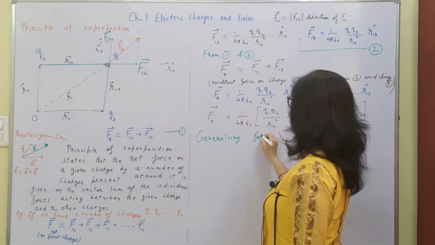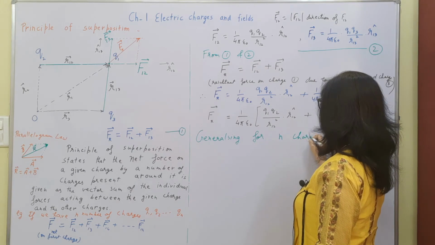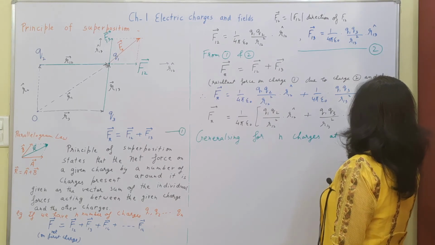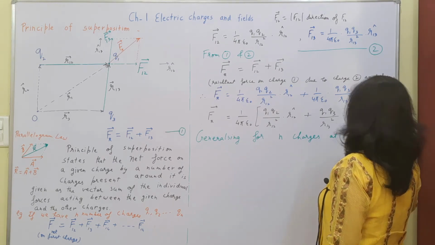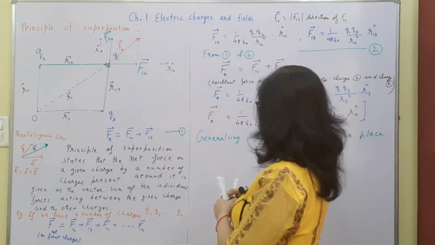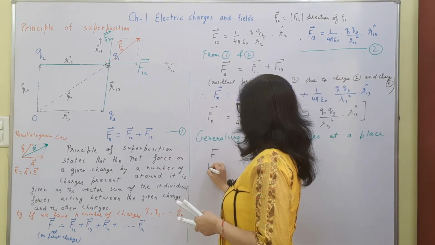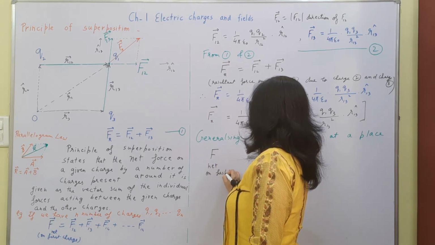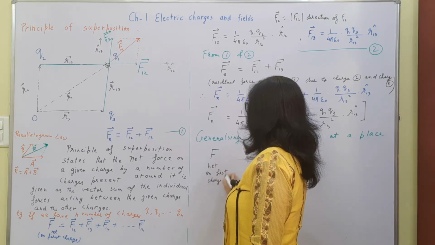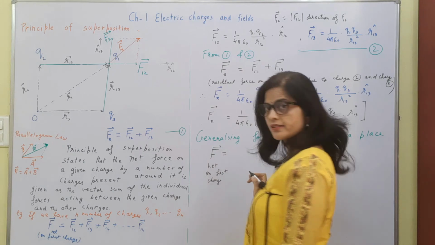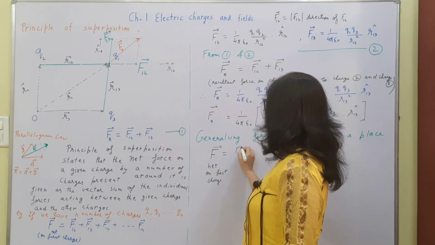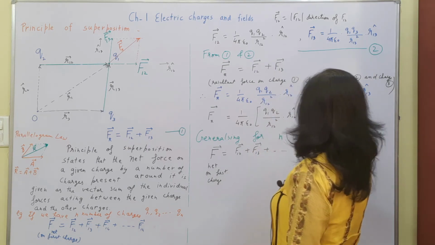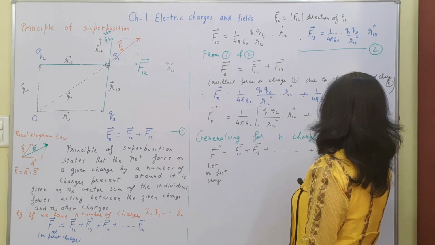Generalizing for n charges at a place, we can write the F net on the first charge as the vector sum of the force on 1 due to 2, plus force on 1 due to 3, and so on, plus force on 1 due to n.